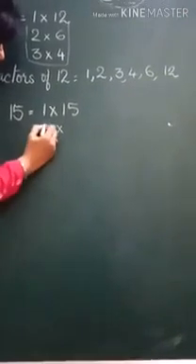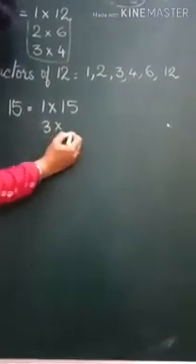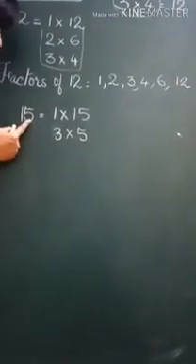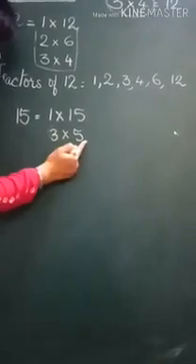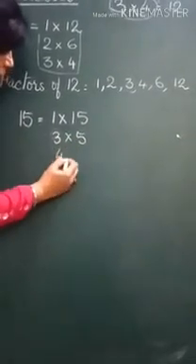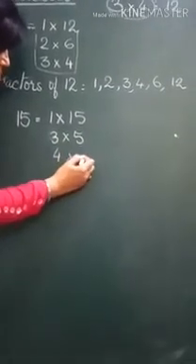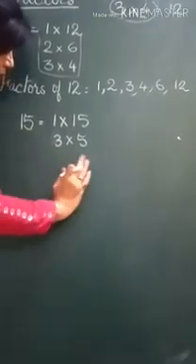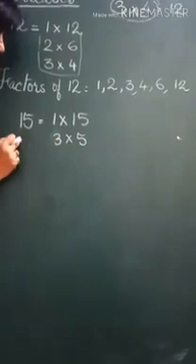Then next number after 2 is 3. 3 5s are 15. If you know the table, 3 5s are 15. So we'll write that. Next number is 4. In the table of 4 you will not get 15. So we will not write 4 also, because 4 is not a factor. In 4's table we don't get 15.